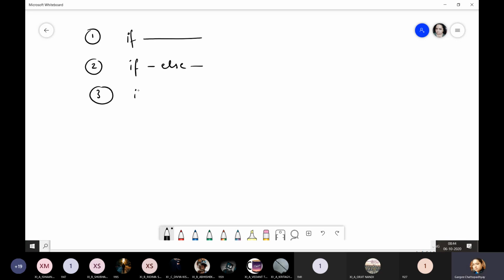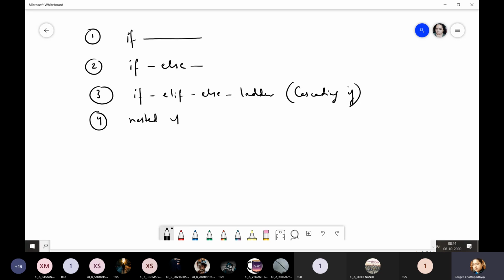Third, the if else ladder, which is also known as cascading if. Fourth, we are going to study nested if. So these are four forms of your if statement.